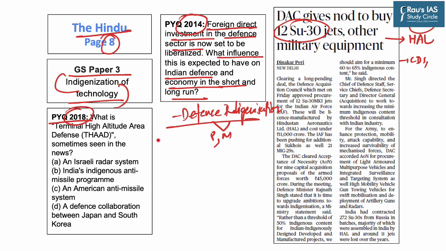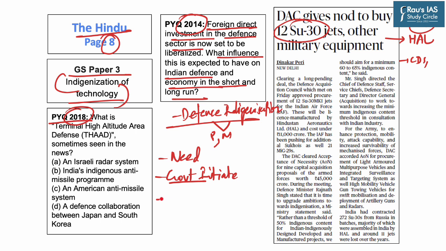Therefore, the scope of our today's discussion on defense indigenization involves the need for such a move. Further, we will discuss the government's initiatives that are taken to promote indigenous manufacturing of various defense platforms.